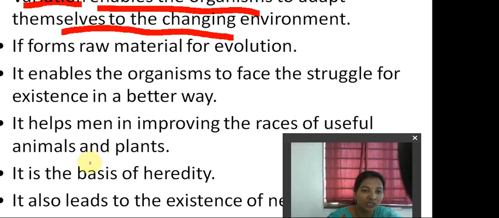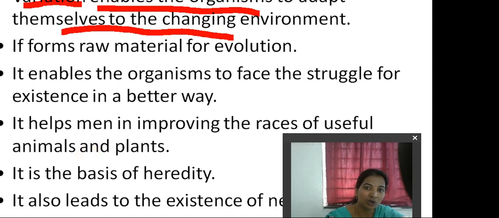See the situation, the climatic condition makes our body adjust to the environment. So organisms adapt themselves, that means we adapt according to the environmental condition. Suppose in the winter season, your body produces more heat. Why? Because to cope with the cold climatic condition outside the body, right? So that is adapting, meaning getting adjusted, okay?